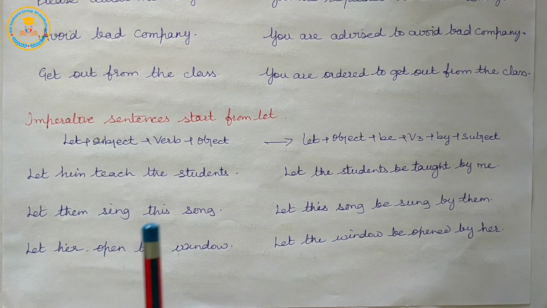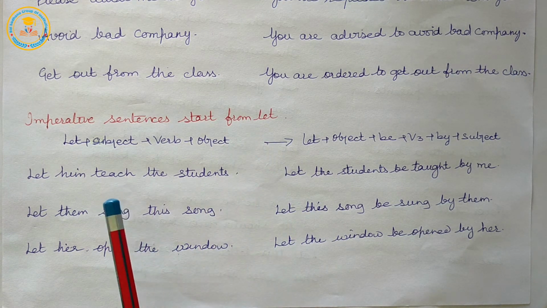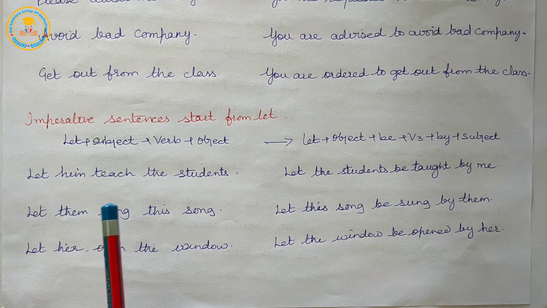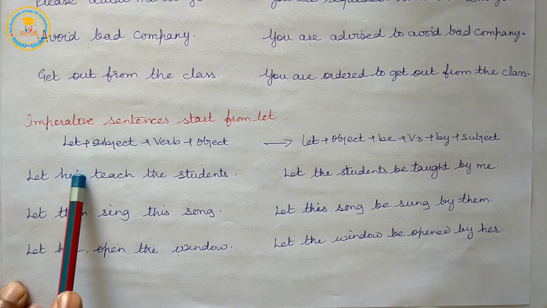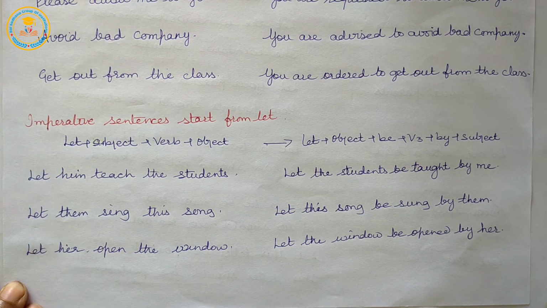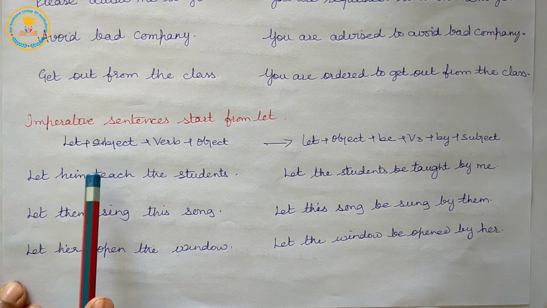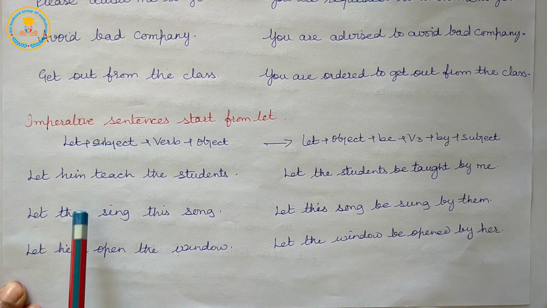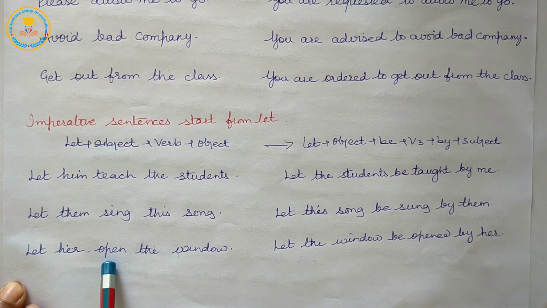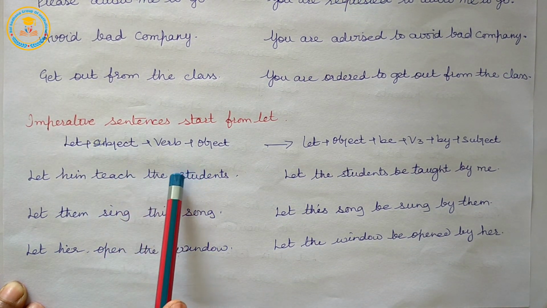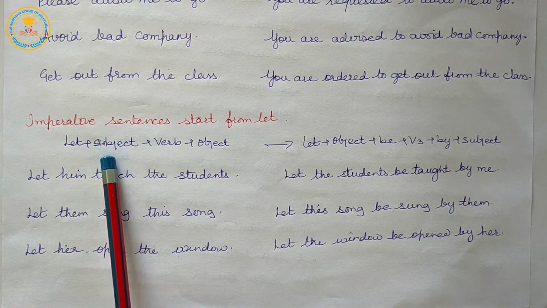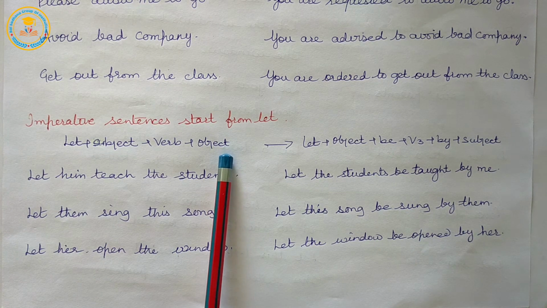Imperative sentences that start with let. So, our next rule is sentences in active voice with let. The rule: let plus subject plus verb's first form plus object.